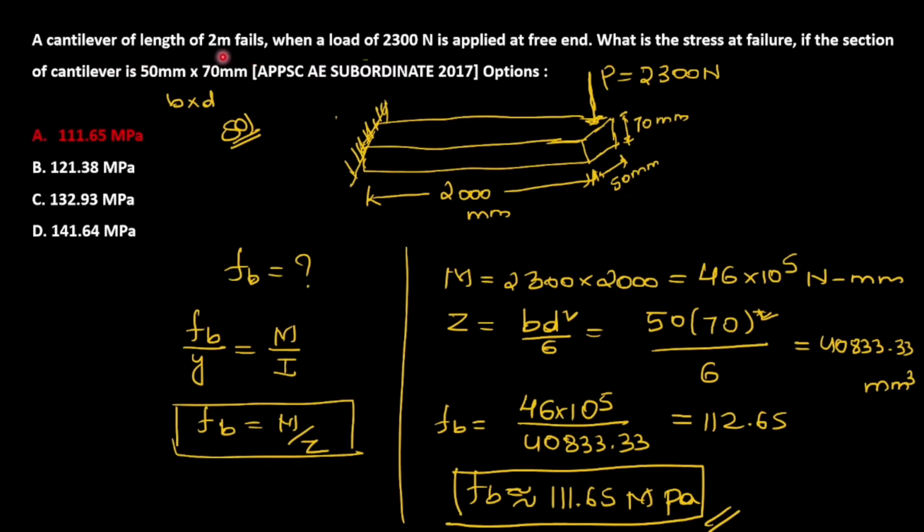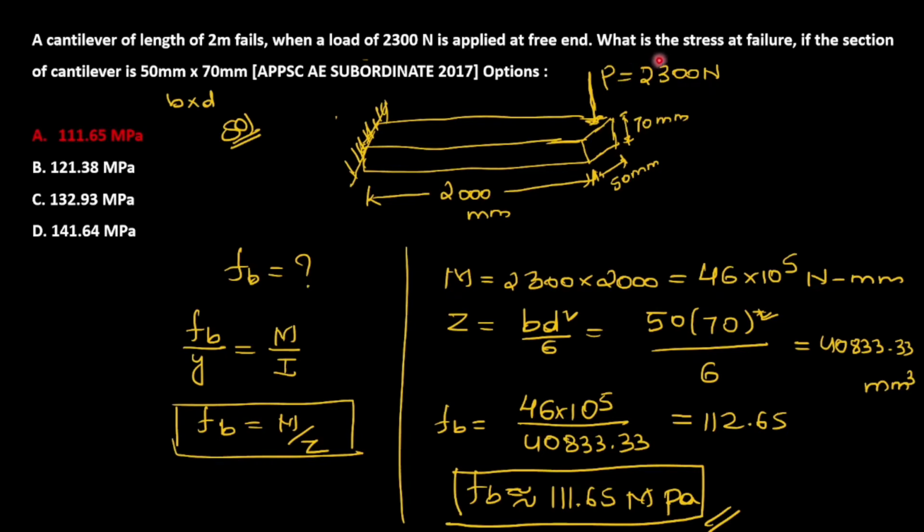So next question. A cantilever of length 2 meter fails when a load of 2300 Newton is applied at the free end. What is the stress at failure if the section of the cantilever is 50 mm cross 70 mm? So what is given in the question? A cantilever is given, its length is 2 meter, the load acts at the free end, and the cross section is also given, 50 into 70 mm.